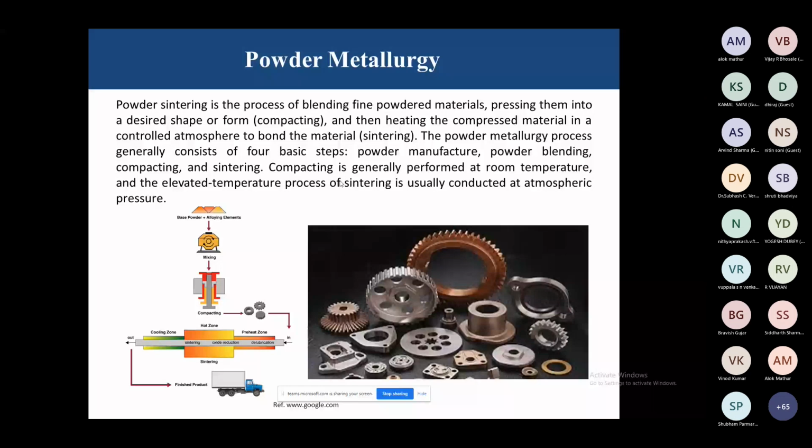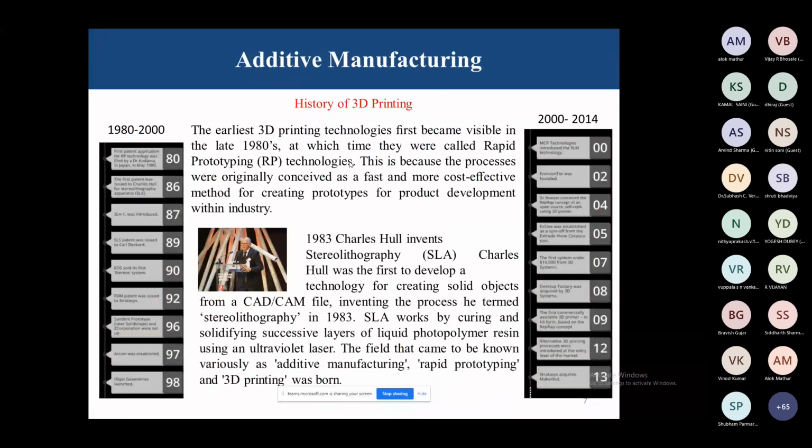You already know Charles Hull developed and patented the sintering process with the help of a laser. So the concept came from powder metallurgy, where we already used the process that is called sintering. So the basic history about 3D printing you already know. Lots of discussion was made in the first and second class, right? But talking about those basic brief